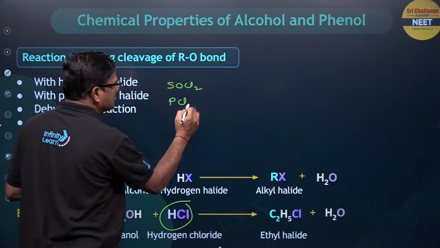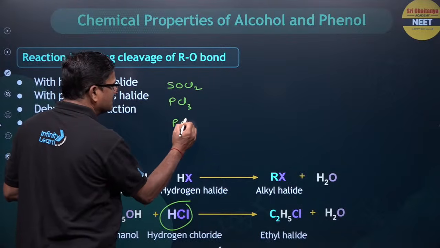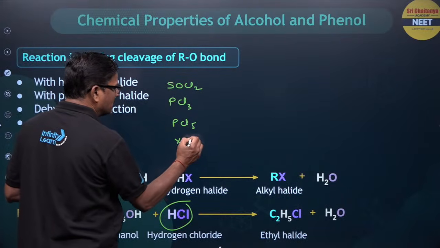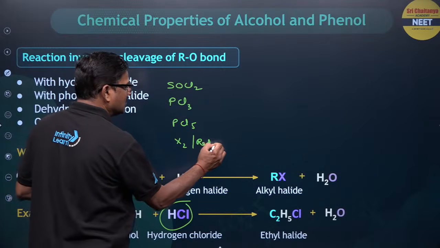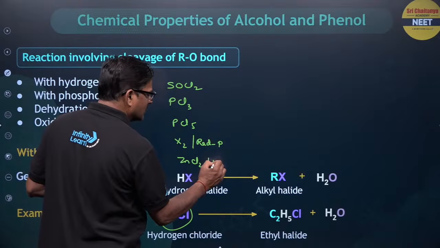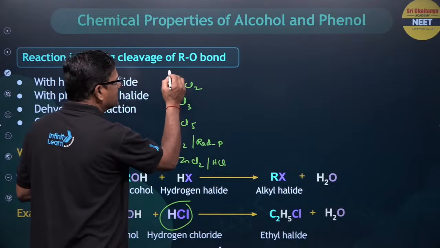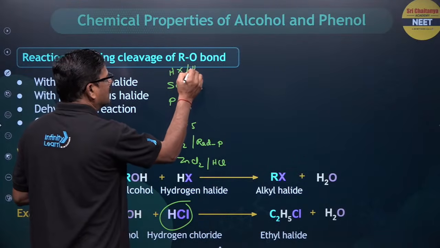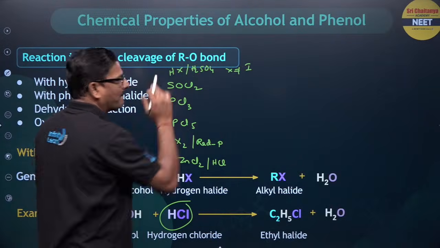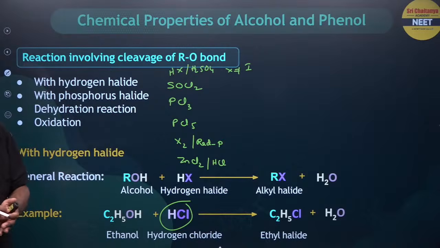You can use PCl3. You can use PCl5. You can use X2 in the presence of red phosphorus. Many things: zinc chloride and HCl, okay, HX in the presence of H2SO4, okay, where X is not equal to iodine. Many reagents can be used.